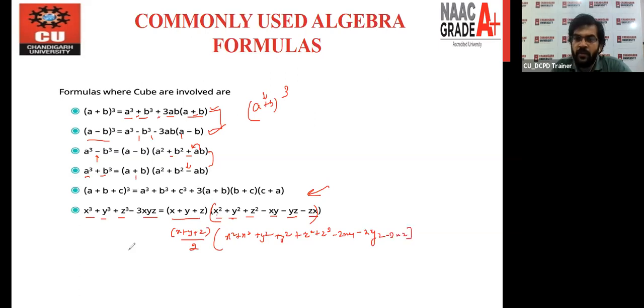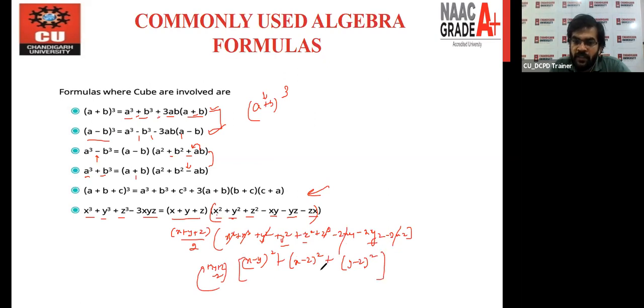Okay. So from here, we can easily understand that x square plus y square minus 2xy, you can write down here as (x minus y) to the whole square. Plus x square, z square, minus 2xz, so you can write down here (x minus z) whole square. Number 3, we have y square, z square minus 2yz. You can write down here (y minus z) to the whole square. So (x plus y plus z) by 2 bracket (x minus y) whole square plus (x minus z) whole square plus (y minus z) whole square. So you can represent this formula in two forms. Number 1 is this, and number 2 is this.